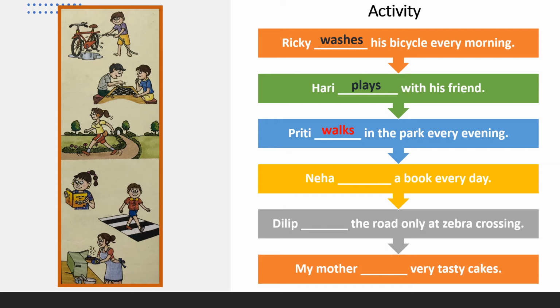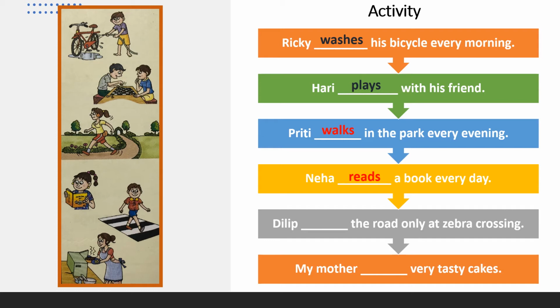Now we'll see the next sentence. Neha dash a book every day. You can see in this picture where Neha is and what she is doing with the book. She reads. What action is she doing? She is reading. So with the help of the picture, we can find out what Neha is doing. Neha reads a book every day.